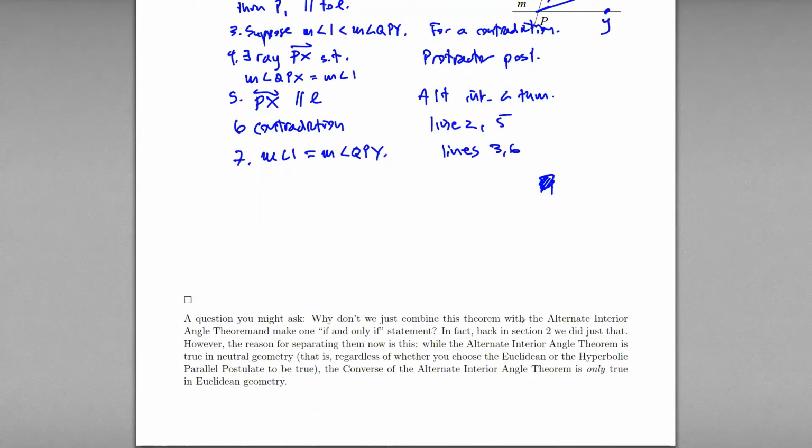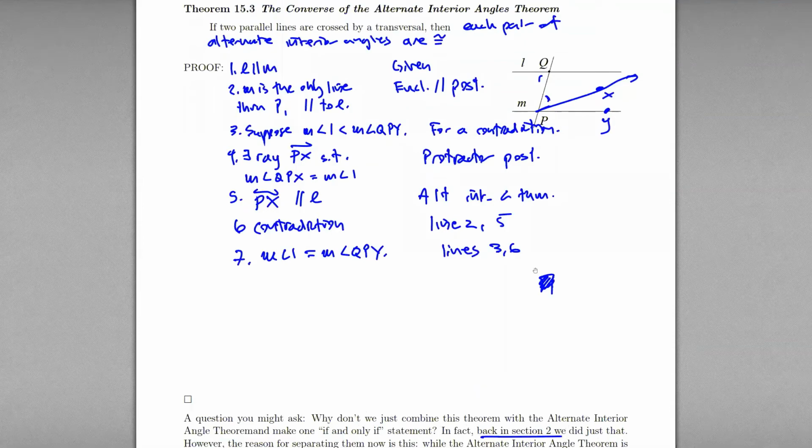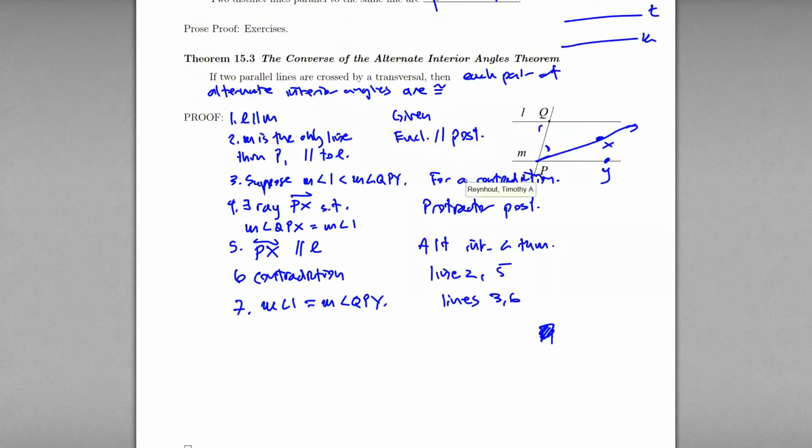This is just a quick comment that back in section 2, we included the alternate interior angles theorem and its converse together. The reason that we don't combine them here is because the alternate interior angles theorem from section 14 is absolutely true in any geometry, whether it's the Euclidean geometry or the neutral geometry, which has other geometries.